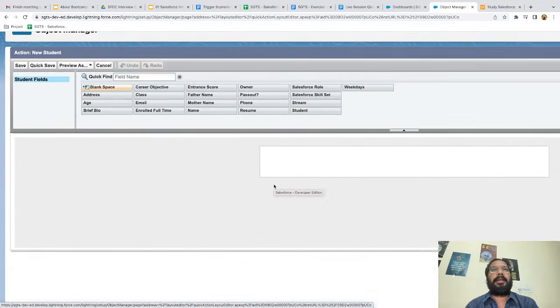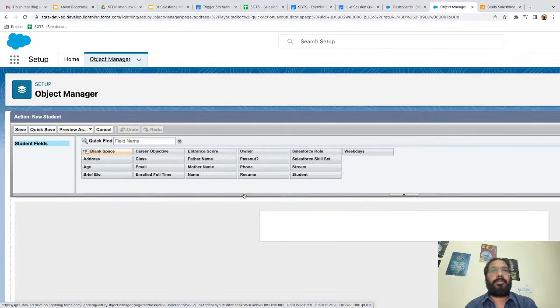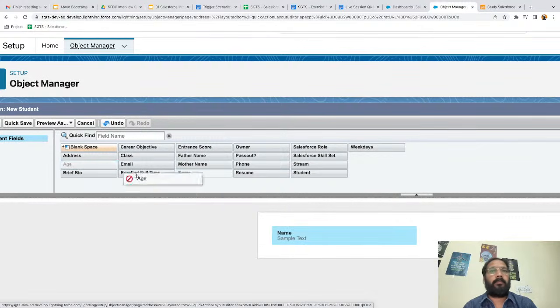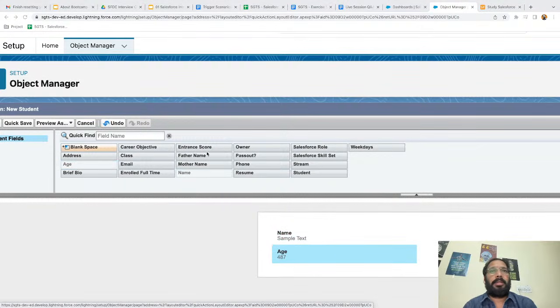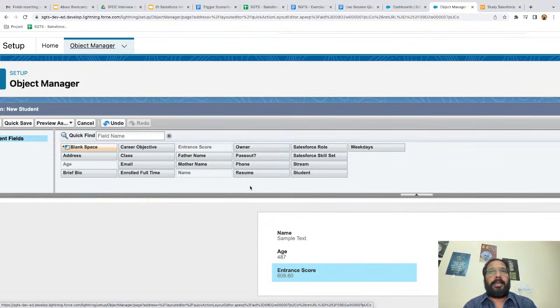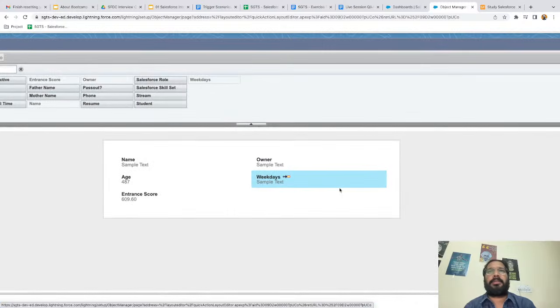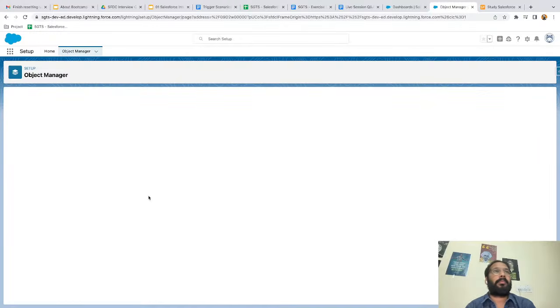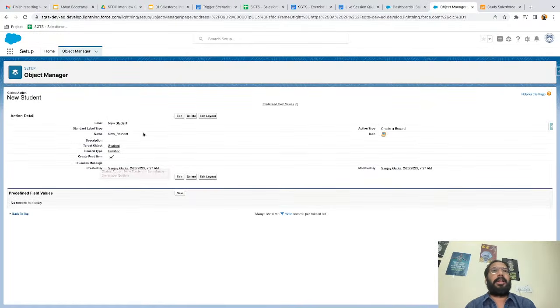Now you can see as I created the action, it is asking to configure the layout. So I am just placing name, age, then entrance score. So these three fields I placed. Then at right hand side I am placing owner, weekdays, right? So these fields I am placing on this layout and I'm clicking on save. So this way this layout is created.